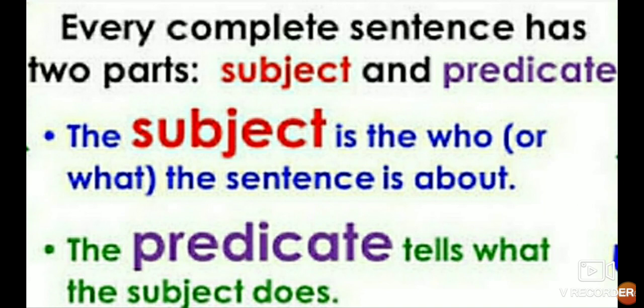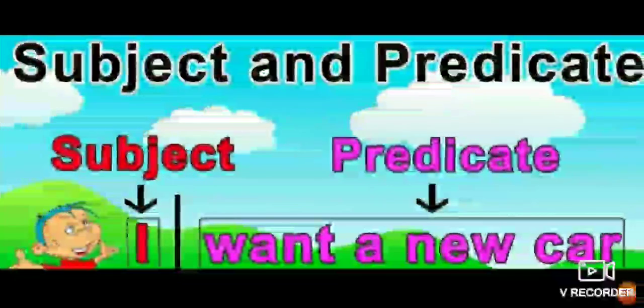Every complete sentence has two parts. First of all, subject and predicate. So what is a subject and what is a predicate? The subject is who or what the sentence is about, and the predicate tells what the subject does. It is very clear to you. I will tell you an example.